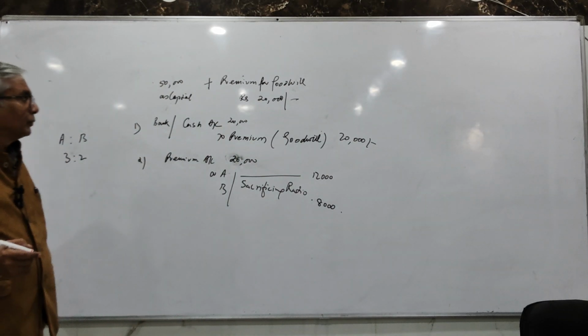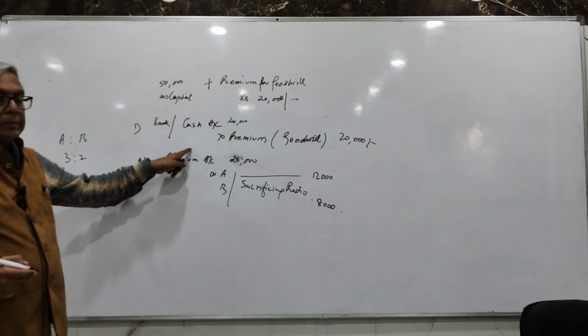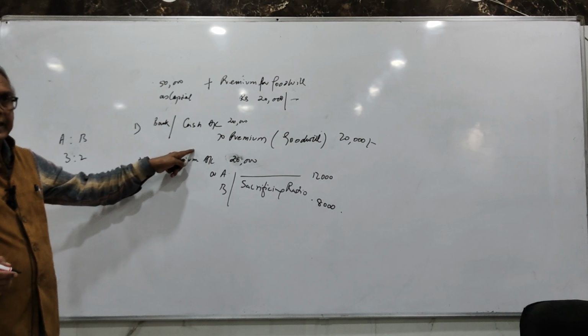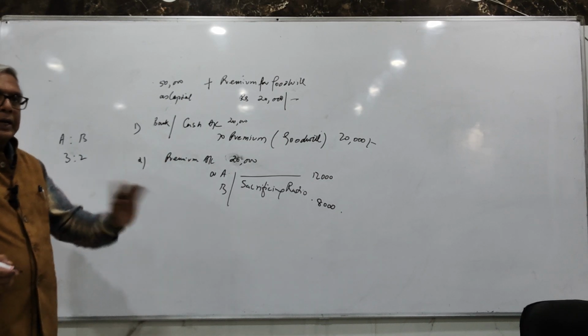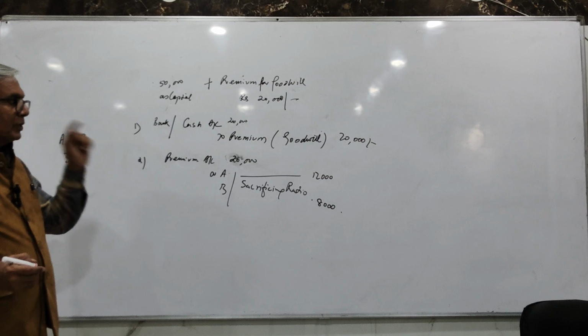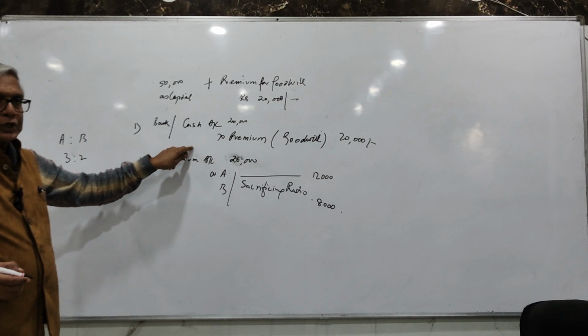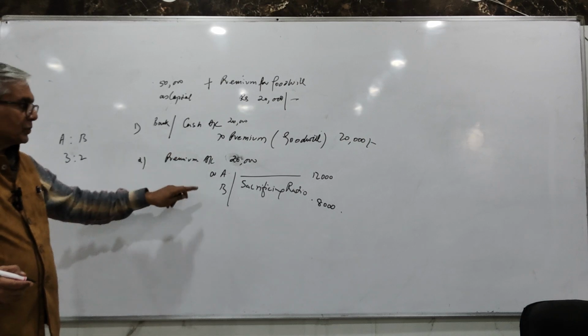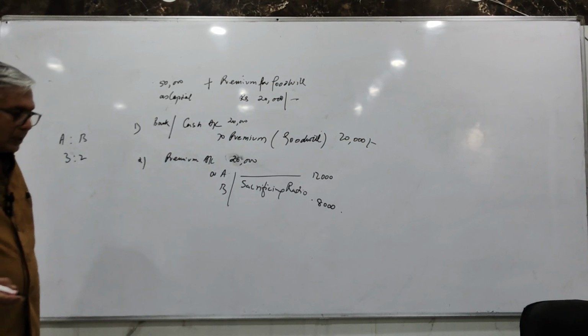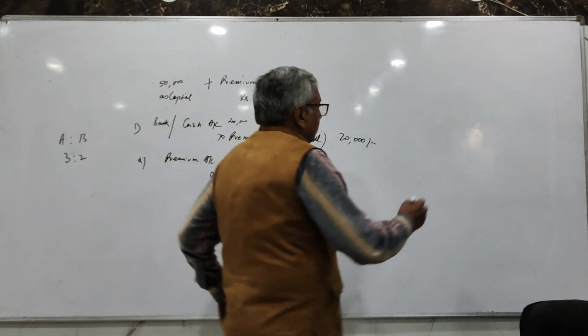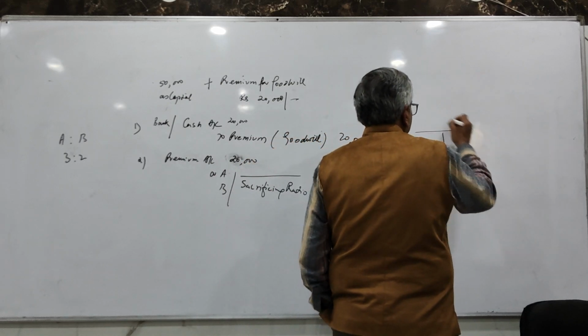I repeat, the new partner brings in premium for goodwill in cash and question doesn't say anything. This implies the new partner brings premium in cash and it is retained in the business. How it is retained in the business? See here very carefully. This is the balance sheet.